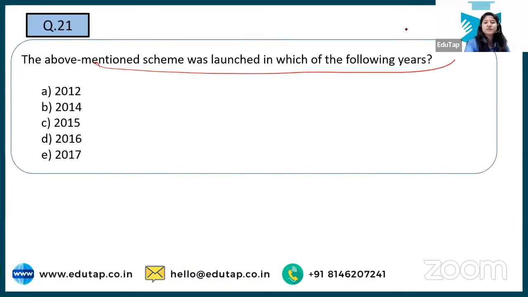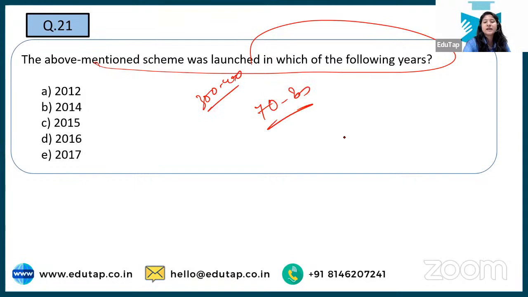The above mentioned scheme was launched in which year? If you are not aware of this Ujala scheme, it is meant to provide LED bulbs to all households, be it rural or urban, because LED is more energy sustainable, right? In urban areas, 300-400 LED bulbs are given at a subsidized rate of 70-80 rupees, and in rural areas it is as low as 10 rupees.